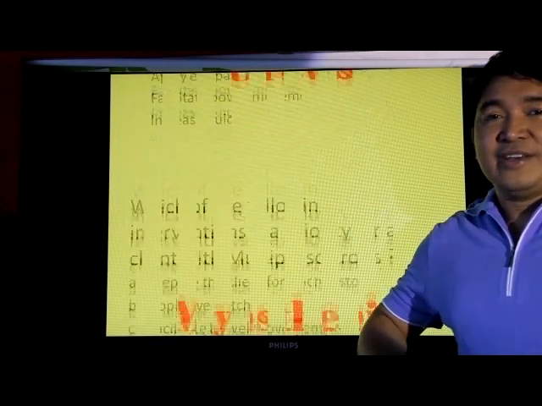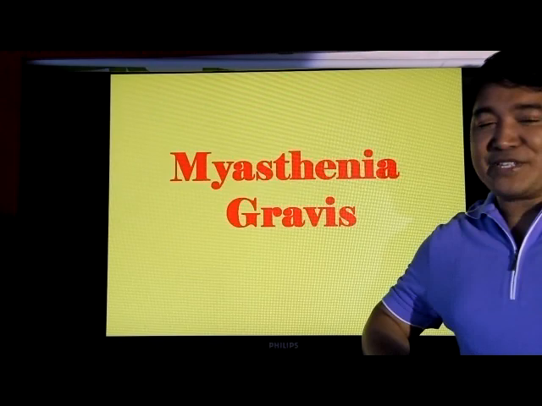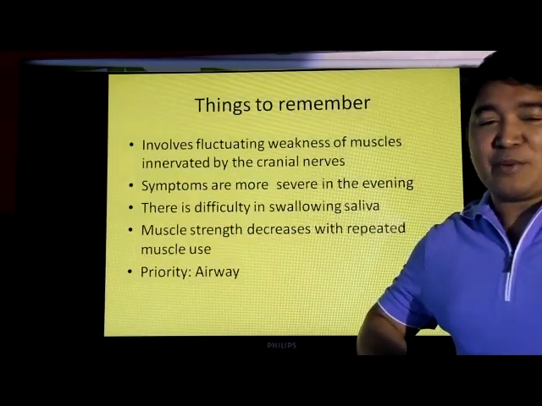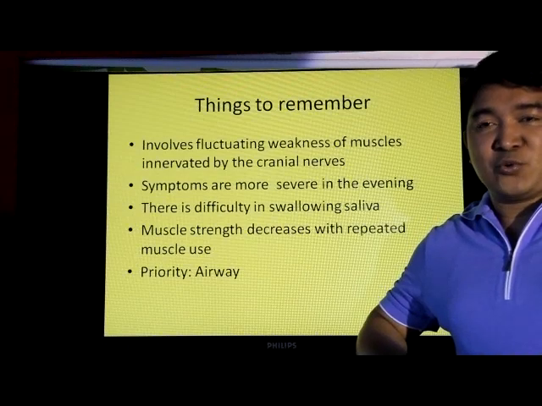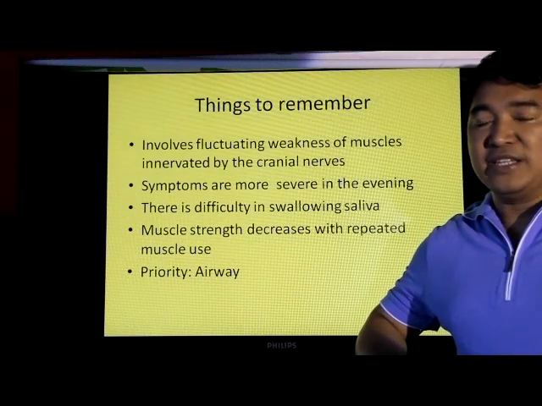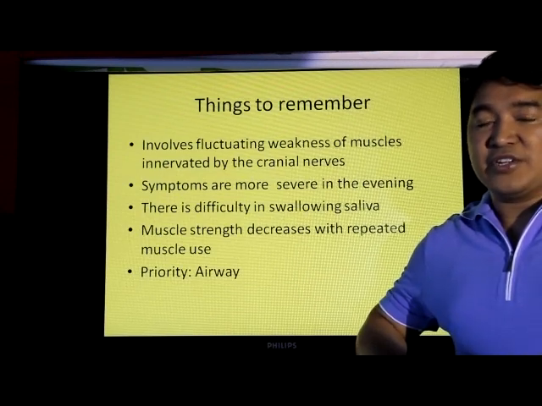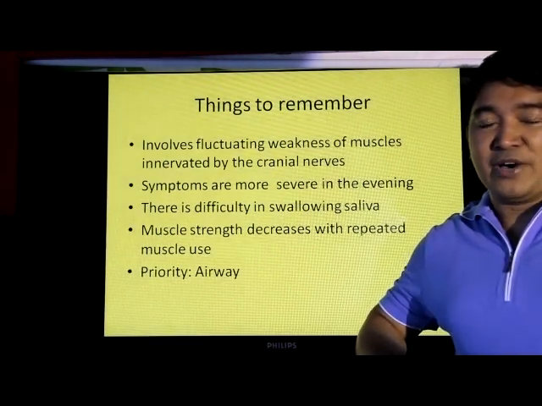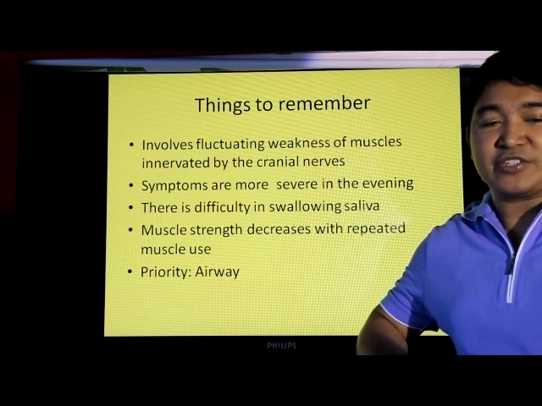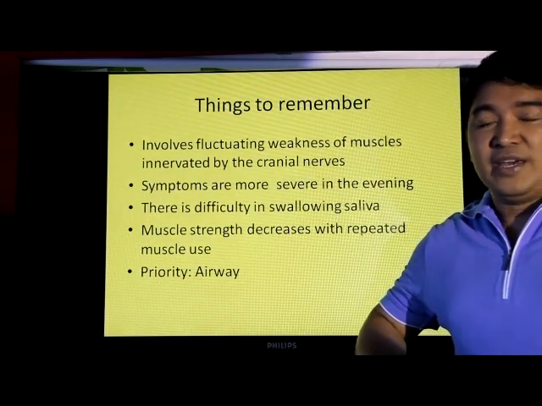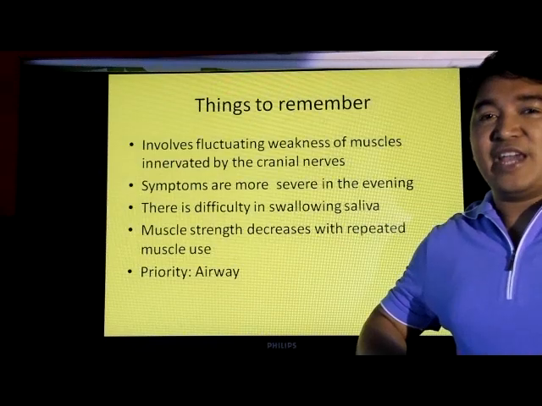breathe. The second disease that I'm going to emphasize is Myasthenia Gravis. What are the things that we need to remember? It involves fluctuating weakness of muscles innervated by cranial nerves. Symptoms are more severe in the evening. There is difficulty in swallowing of saliva, which may increase the risk for aspiration. Muscle strength decreases with repeated muscle use. And of course, our priority, airway.